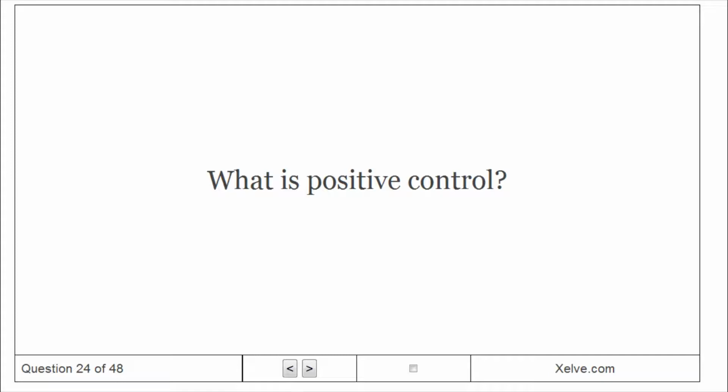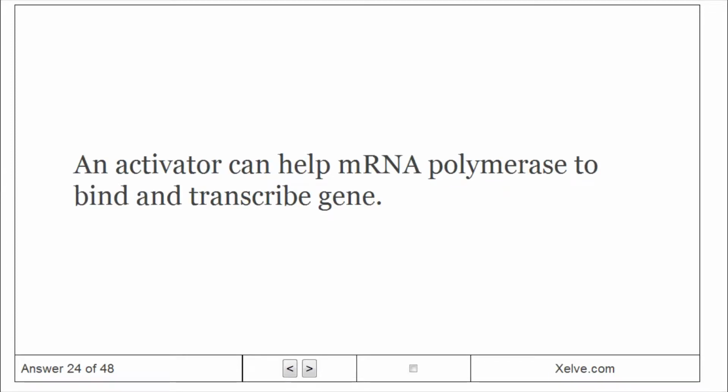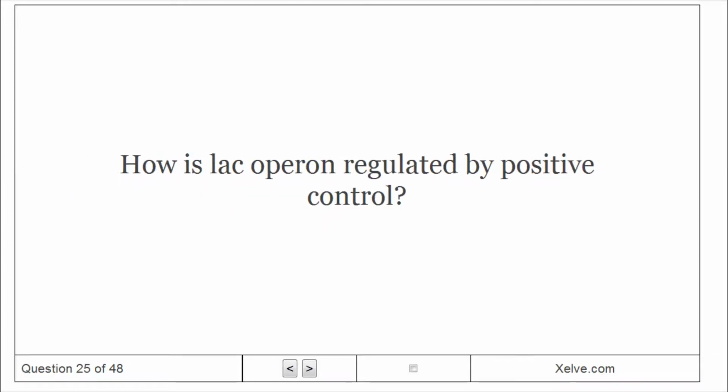What is positive control? An activator can help RNA polymerase to bind and transcribe a gene. How is the lac operon regulated by positive control?